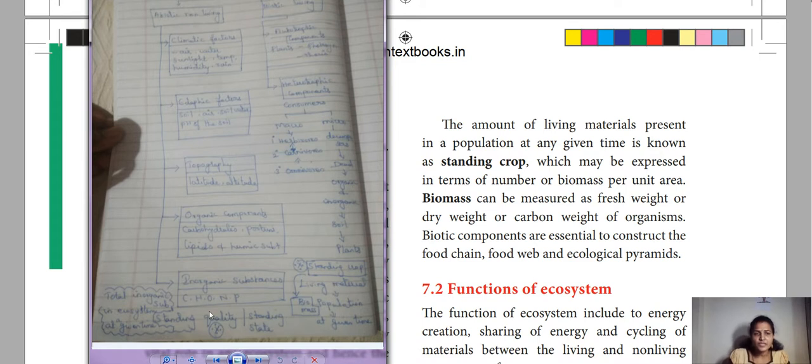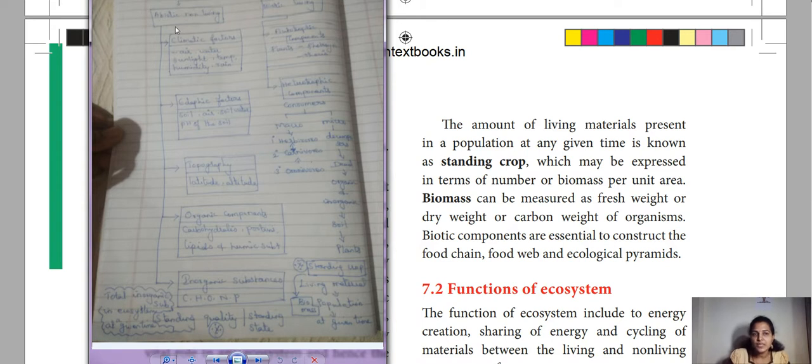You just see the total inorganic substances which are available in the ecosystem at a given time. That we call the standing quality or standing state. Inorganic substances are carbon, hydrogen, oxygen, nitrogen, and phosphorus, and the total amount of inorganic substances available in the ecosystem at a given time is called the standing quality or standing state.